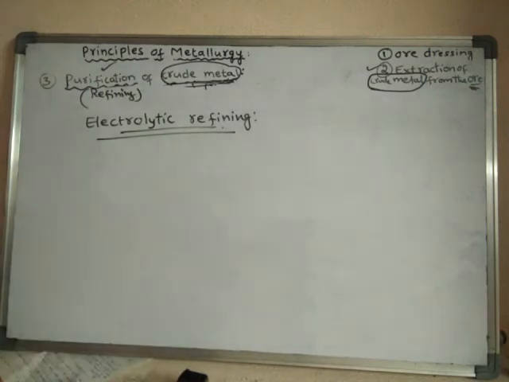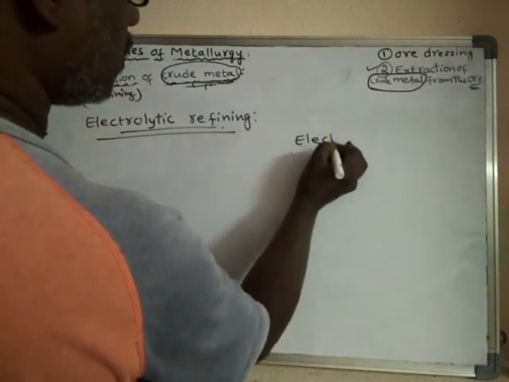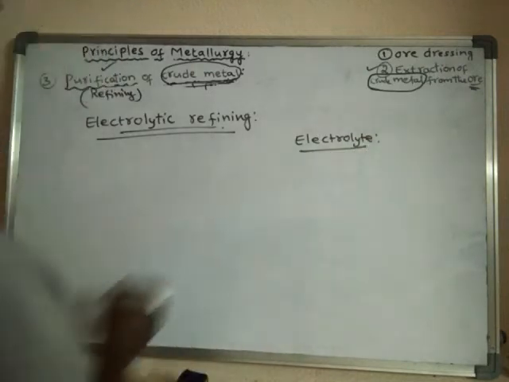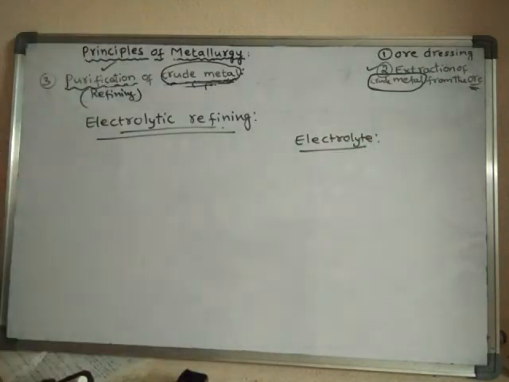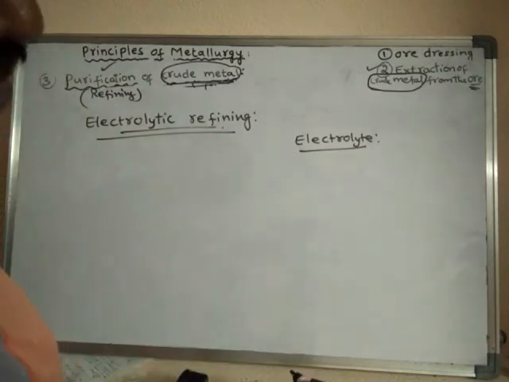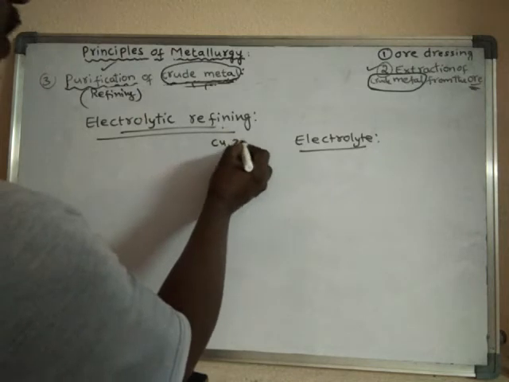In this method we use an electrolyte. What electrolyte do we use? We have to use an acidified salt solution of the metal. The metal which we are going to refine, its salt solution is used. For example, this method is suitable for copper, zinc, etc.